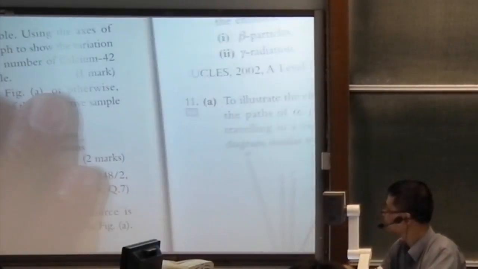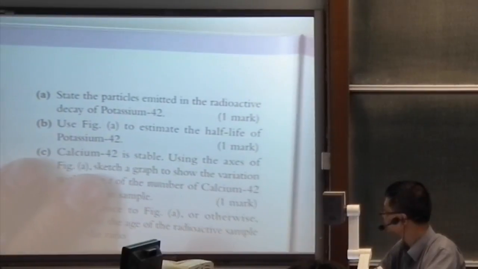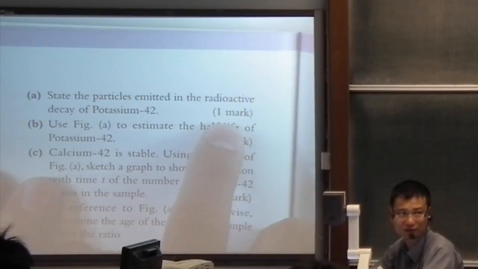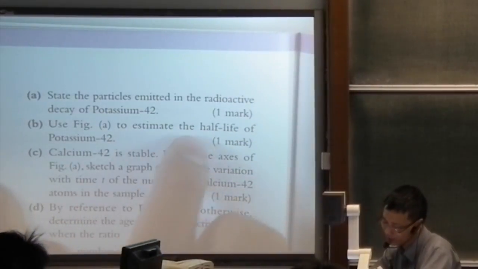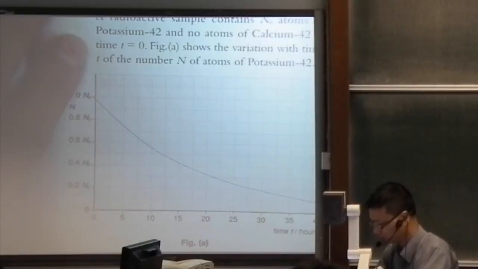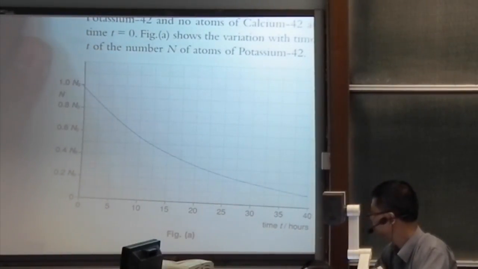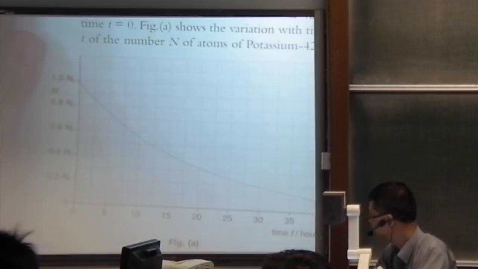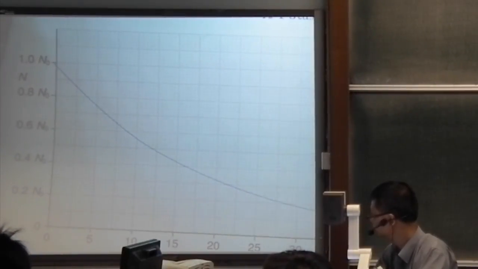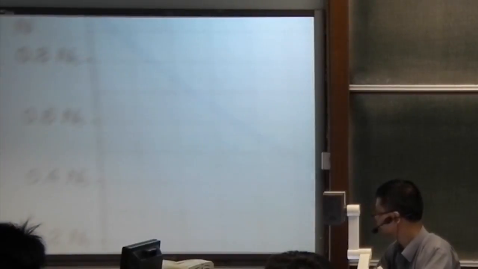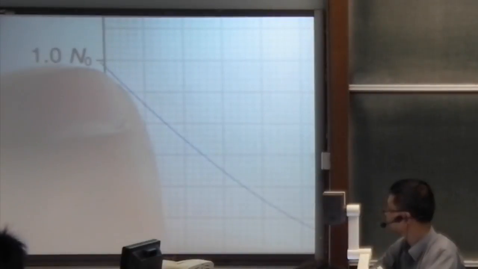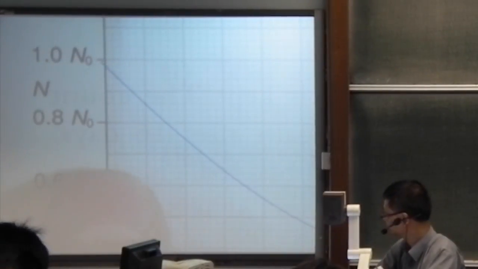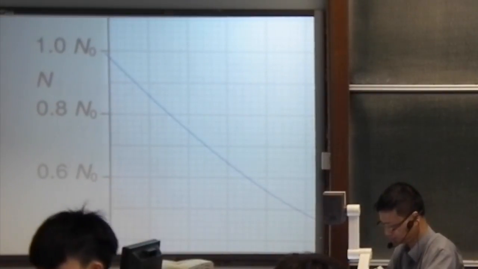So it must be beta. There's a question like that, and it is only 1 mark. Easy to get, easy to know. Now B. Use figure A to estimate the half-life of potassium 42. Now how to do it? Well, I need to enlarge it for better view. I'll try my best. Okay, that's pretty good. Now, at the beginning, it is 1.0 N0. So the half is 0.5. 0.5 is here, this time.